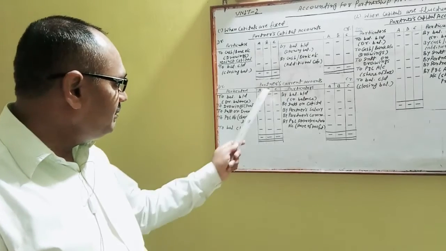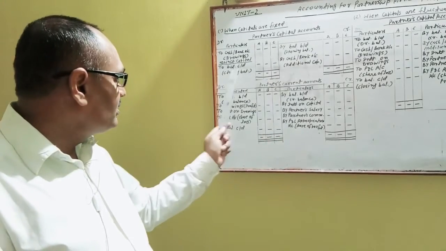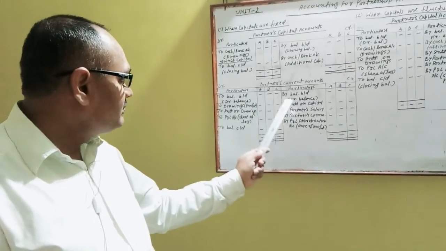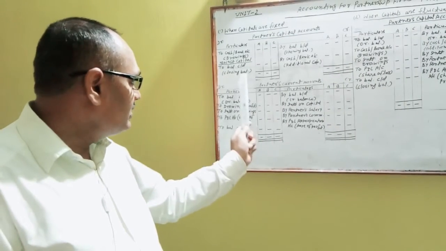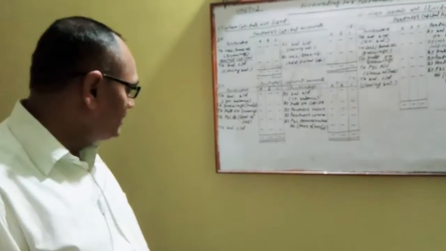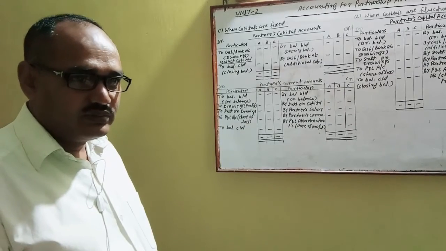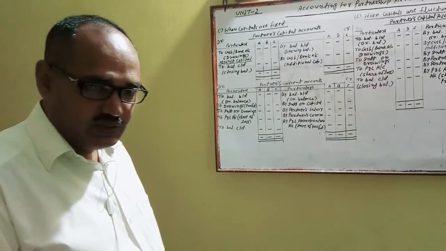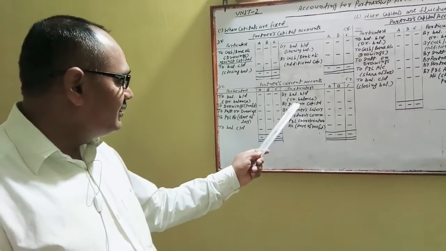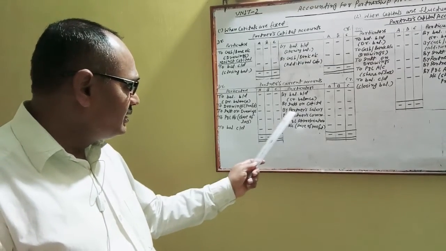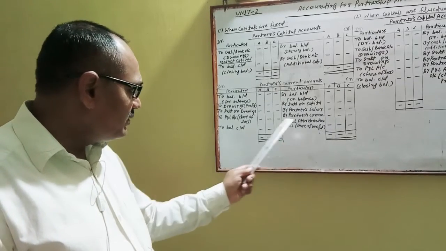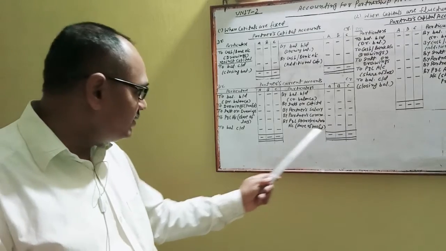After that, you will open partners' current accounts. This closing balance you will write in credit side, by balance b/d, credit balance. This balance you will carry on here for A, B and C if there are 3 partners. All appropriations which you have written firstly in the debit side of profit and loss appropriation account, you will record here in credit side of partners' current account: by partners' interest on capital, by partners' salary if any, by partners' commission if any, in amount column.